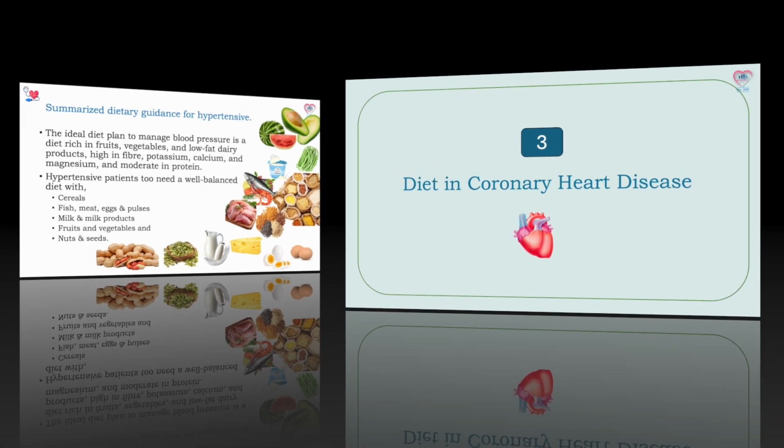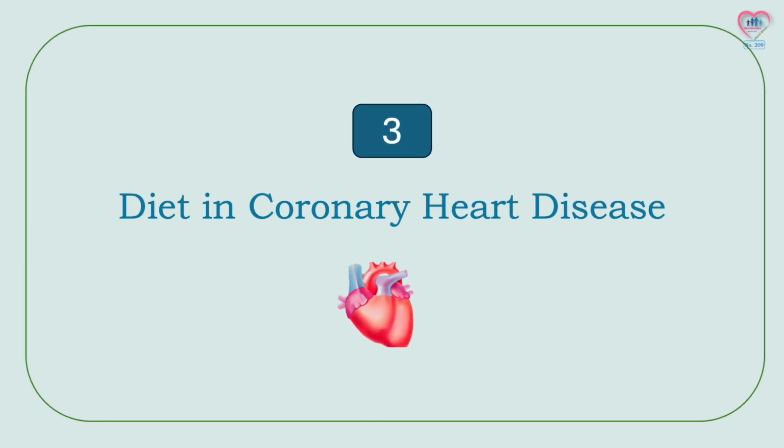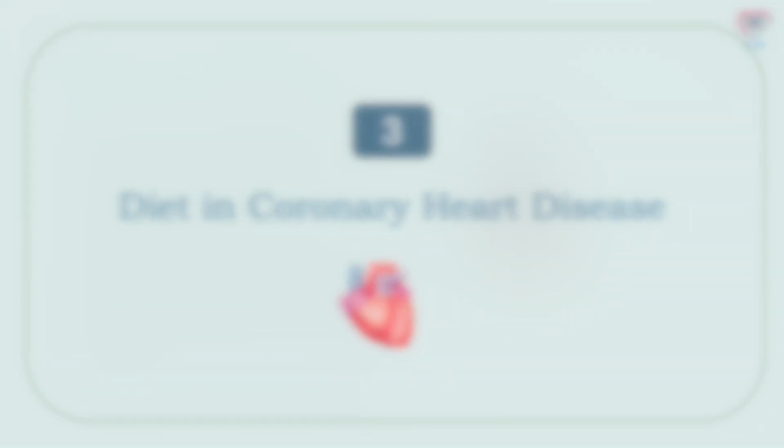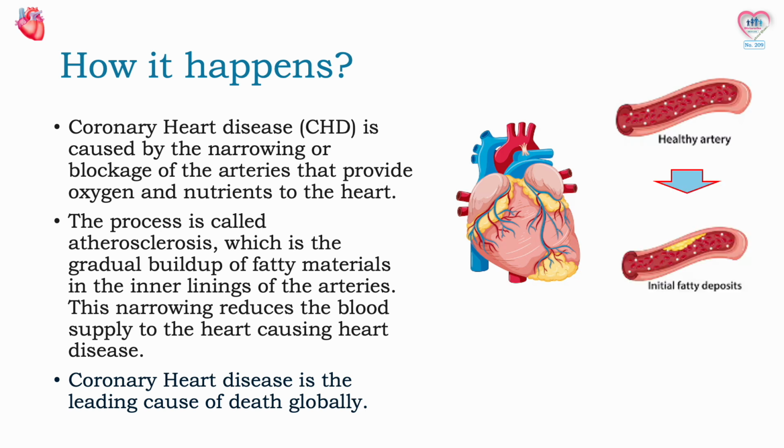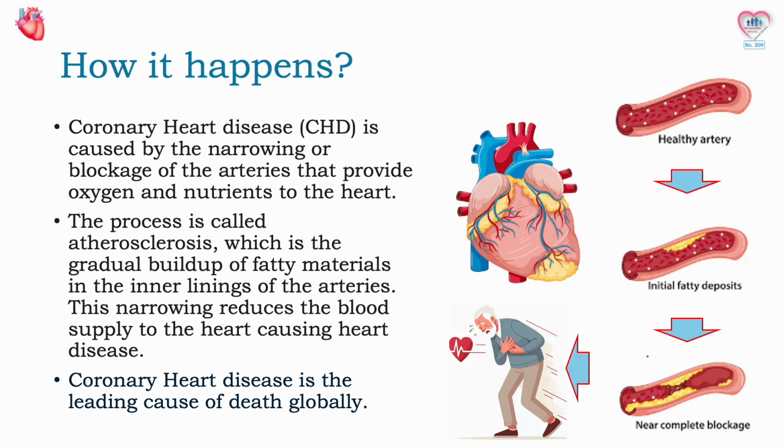That is about hypertension. Now we will look at the recommended diet in coronary heart disease. Let's first see how this illness develops. Coronary heart disease is caused by the narrowing or blockage of the arteries that provide oxygen and nutrients to the heart. The process is called atherosclerosis, which is the gradual buildup of fatty materials in the inner linings of the arteries. This narrowing reduces the blood supply to the heart, causing heart disease.